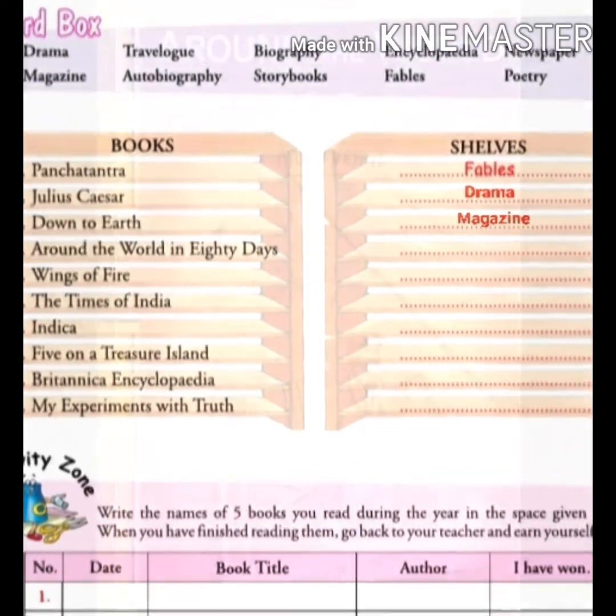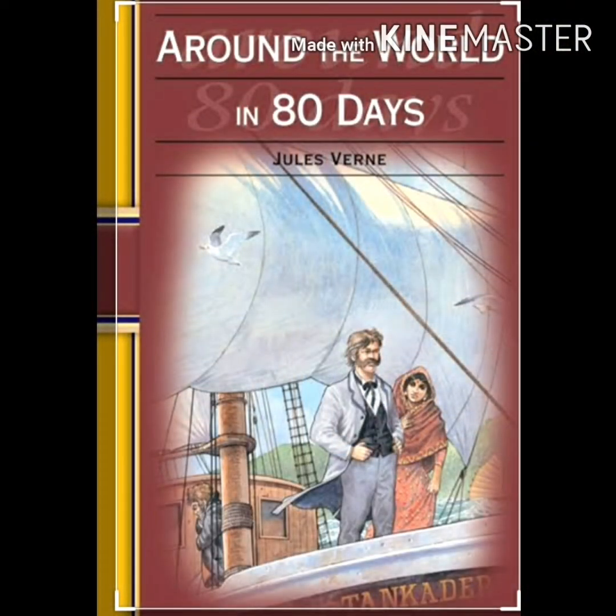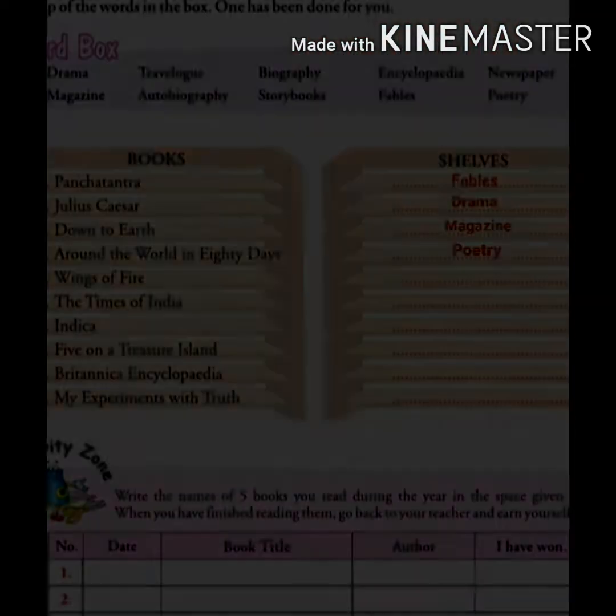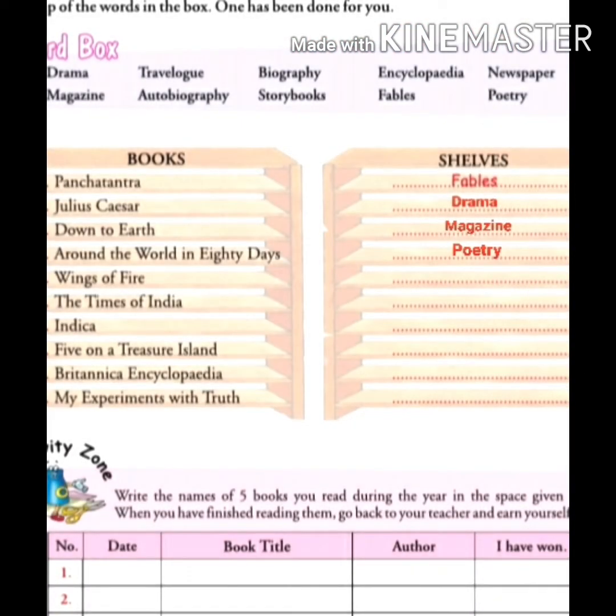Now come to 4 number. 4 number is Around the World in 80 Days. This book is a poetry by French writer Jules Verne. So we will put this book in the shelf poetry.